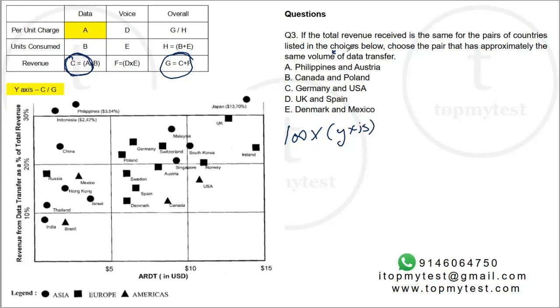Right? What do I need? I need the volume of data, which is B. C is A by A into B. Right? So if I'm given C, I need to find B. I will just divide C by A. What is A? A is the x-axis.